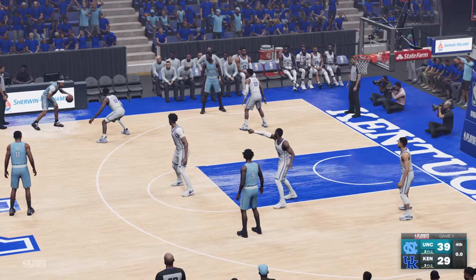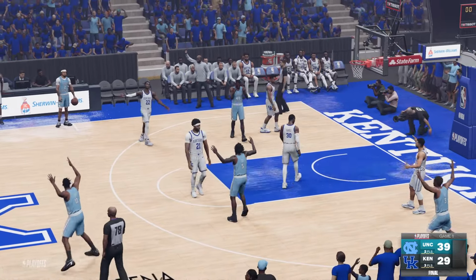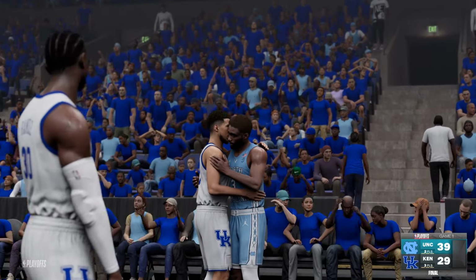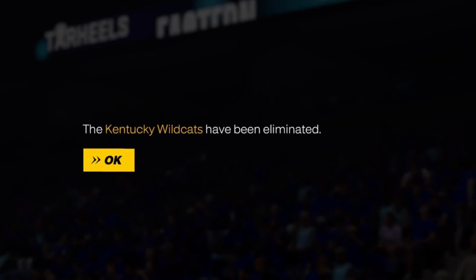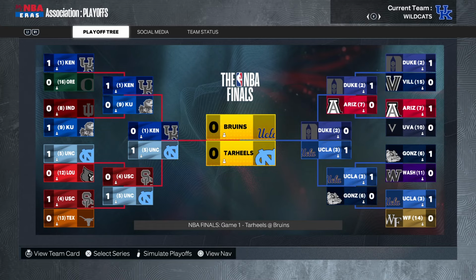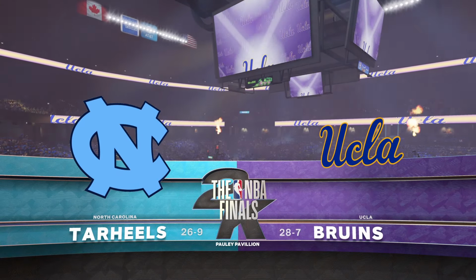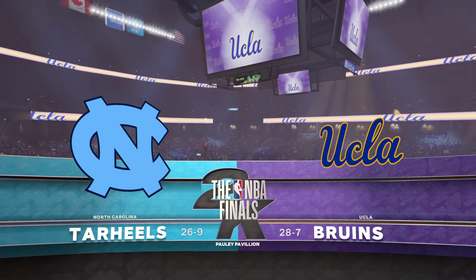North Carolina wins it 39-29. The number 1 seed, they only lost 1 game, and their second loss comes in the Final Four. They are eliminated. We are down to just one final game, our national championship, the 5th-seeded North Carolina Tar Heels versus the 3-seeded UCLA Bruins.